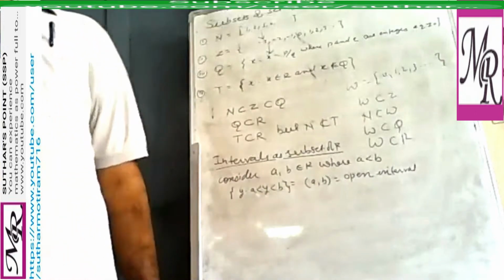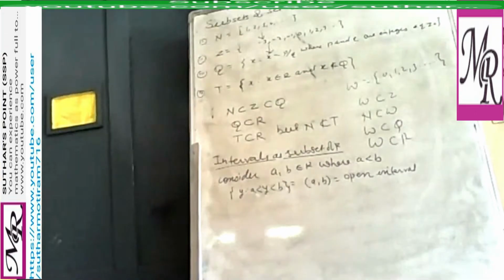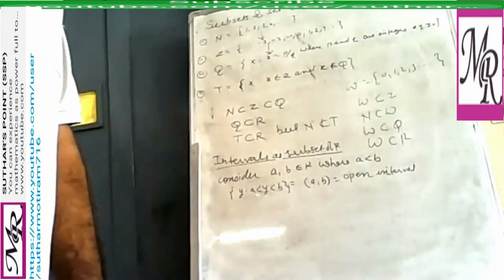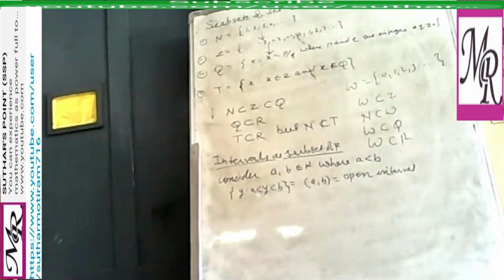Why open? Because we are not including A and B. That's why this type of interval is known as an open interval. It means y takes all the values between A and B.